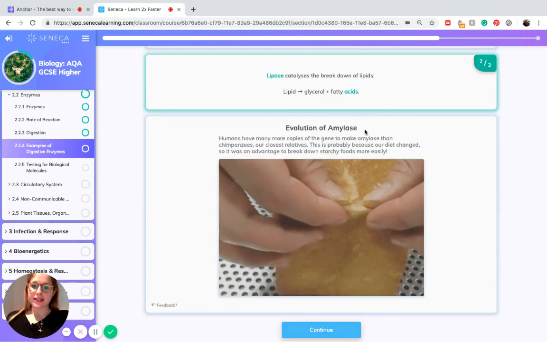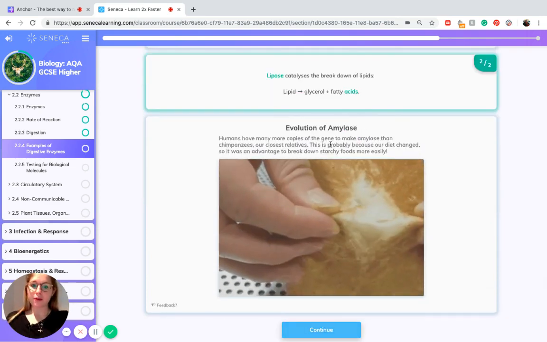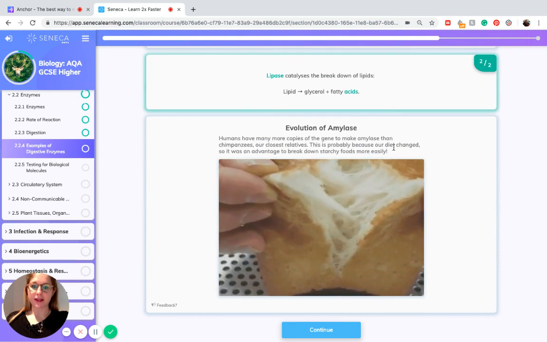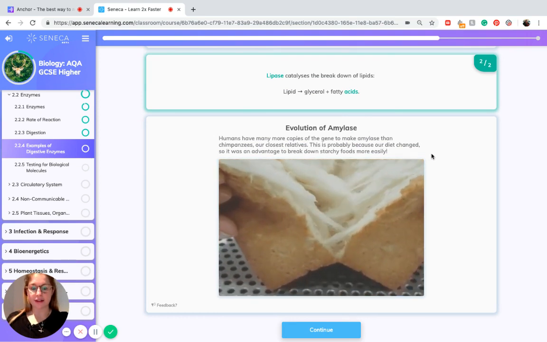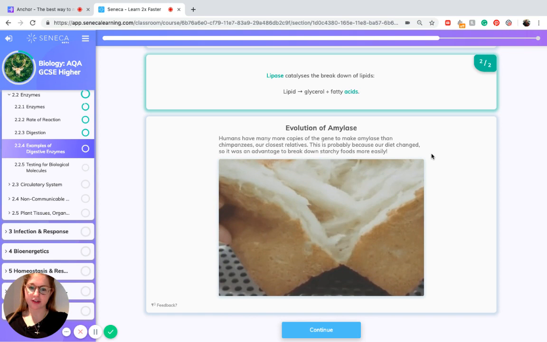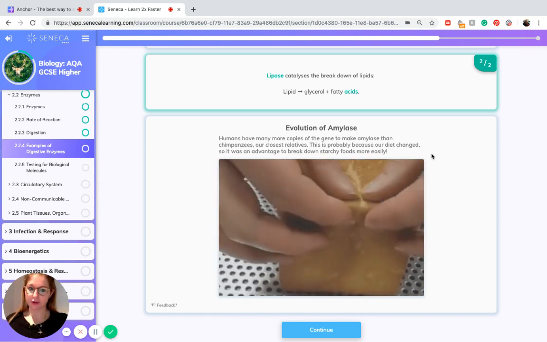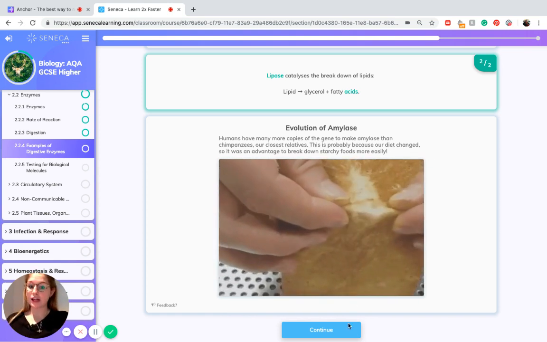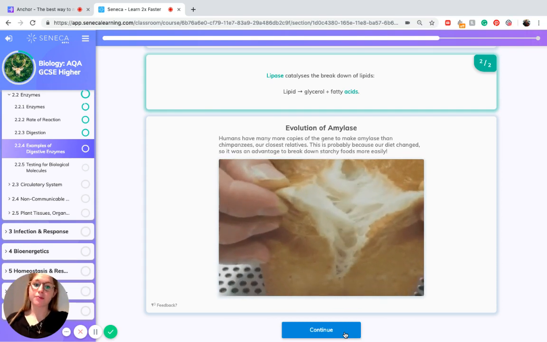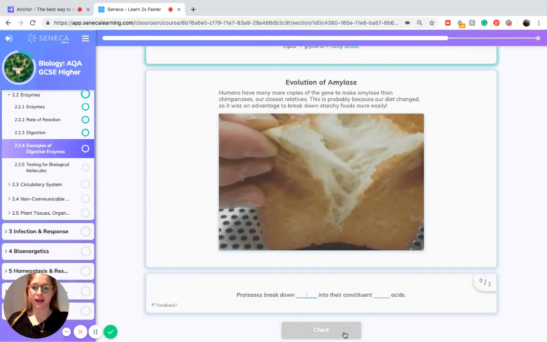So how did amylase evolve? Humans have many more copies of the gene to make amylase than chimpanzees, our closest relatives. This is probably because our diet changed, so it's an advantage to break down starchy foods more easily. You don't necessarily need to learn this for your exam, but sometimes it's really helpful to have some context to understand why you're learning it.